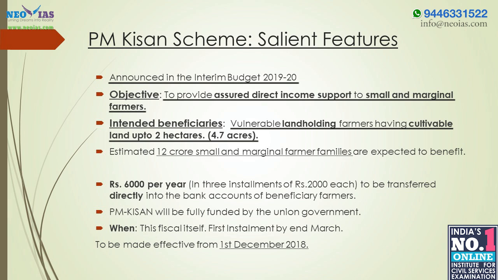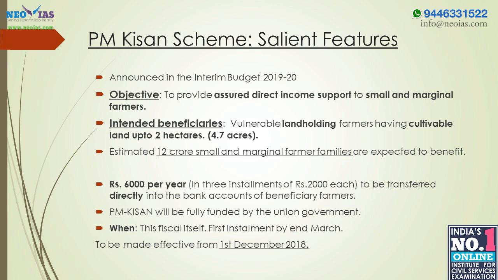Here, two things have to be noted. This is an assured direct income support, primarily targeting the most vulnerable sections among Indian farmers. Secondly, this is for the landholding farmers, farming households. Government estimates that 12 crore small and marginal farmer families will be benefited from this scheme. PM Kisan will be fully funded by the Union government and it will be implemented in the current fiscal itself. If you are following the news reports, the government has already started paying first installments of the scheme to farmers.